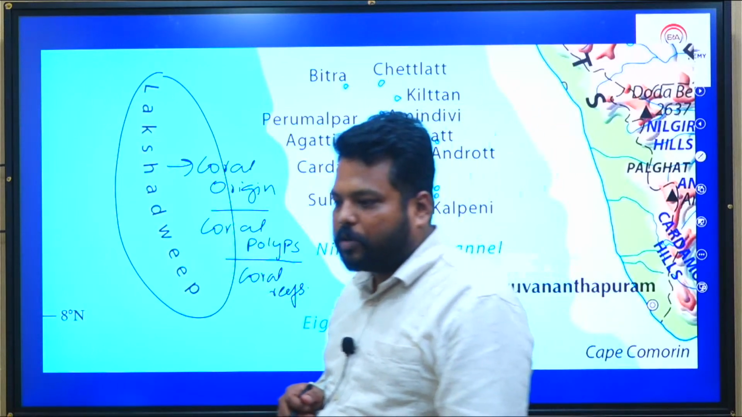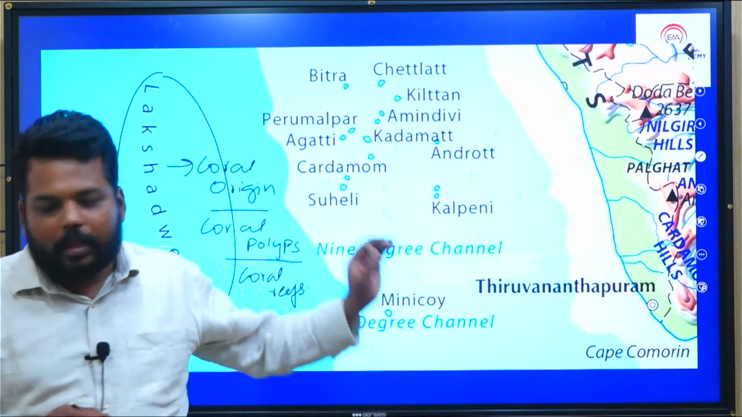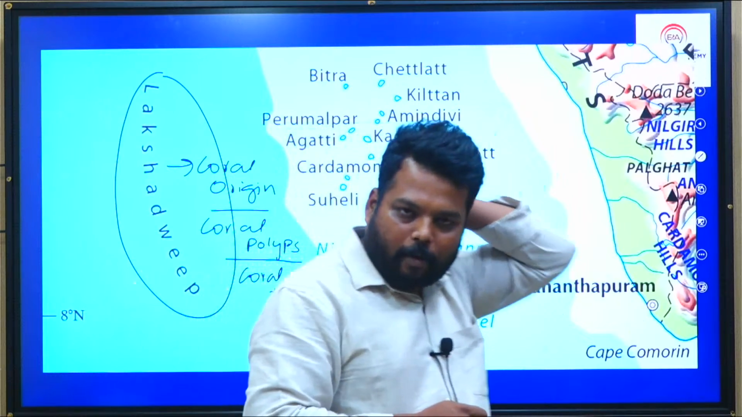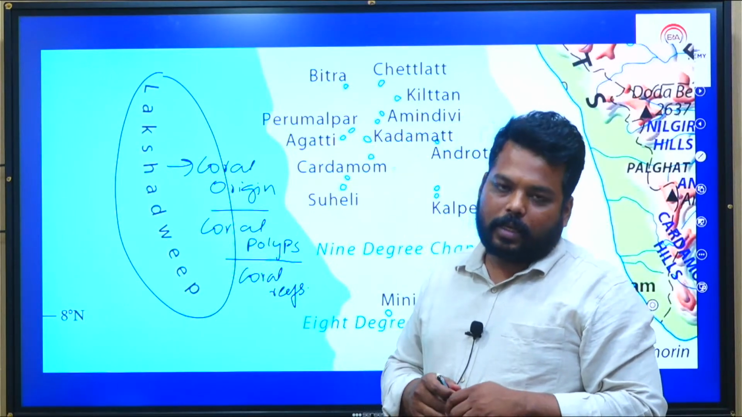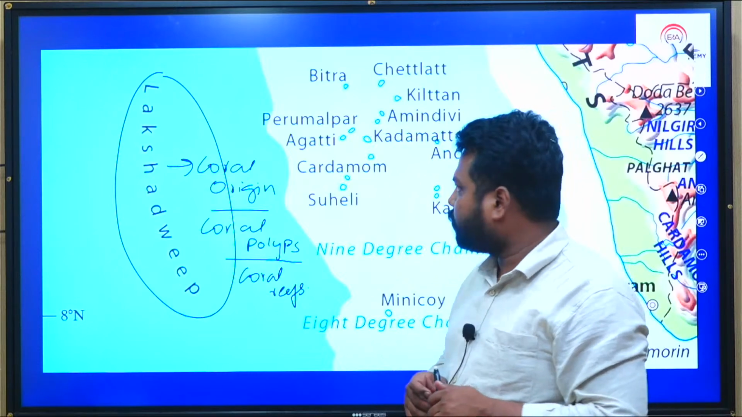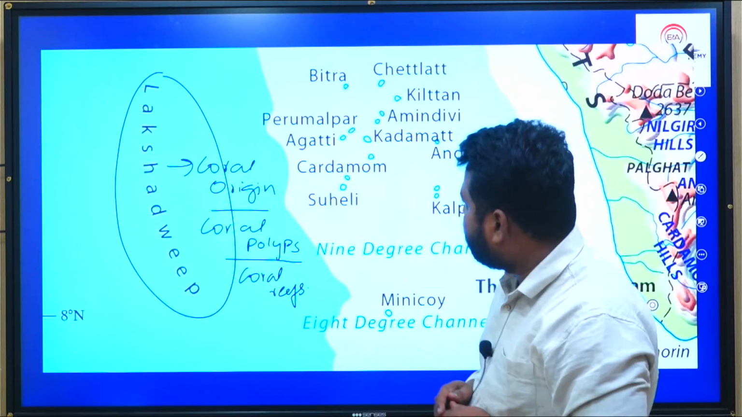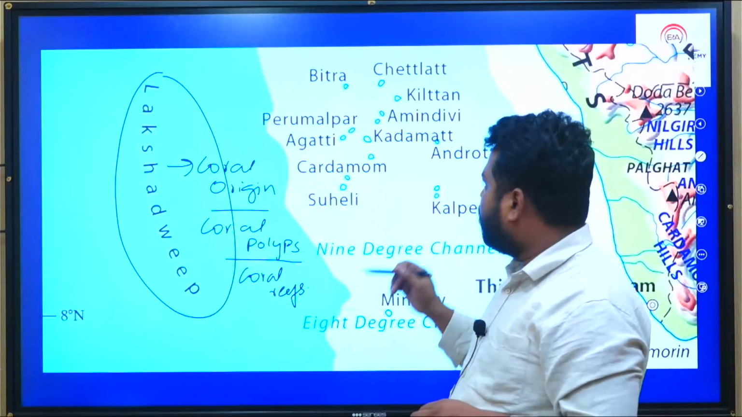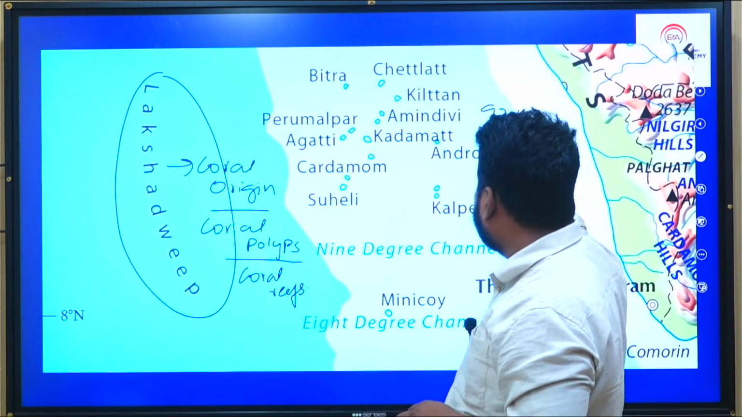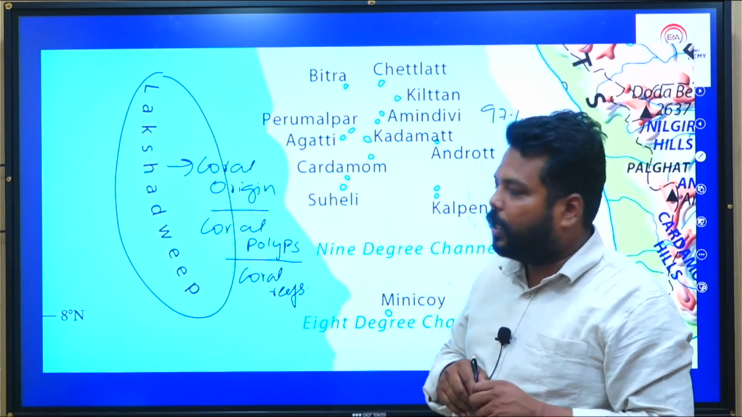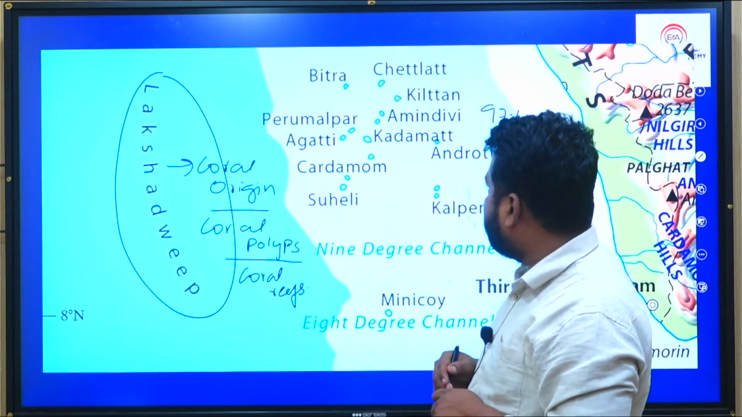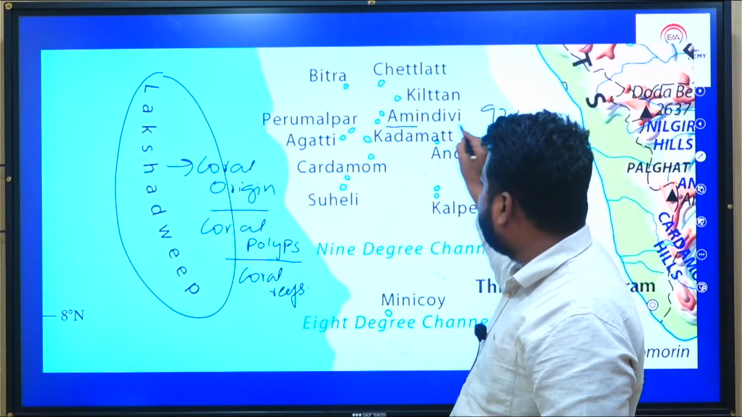And hence the Lakshadweep group of islands have been formed because of these coral polyps, and they are the result of coral reefing. Okay, so chances are a question from Lakshadweep might come. Lakshadweep has a 97% Muslim population, and is known for palm and coconut cultivation. Lakshadweep is made up of different island groups.